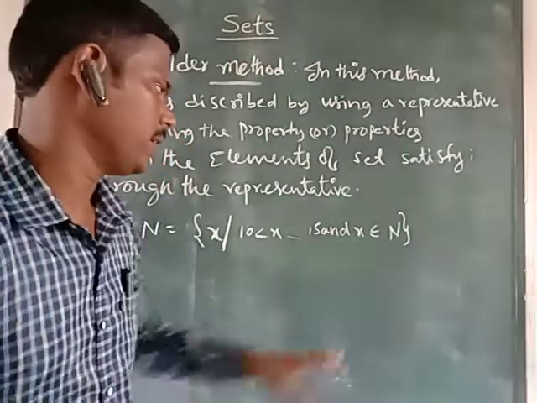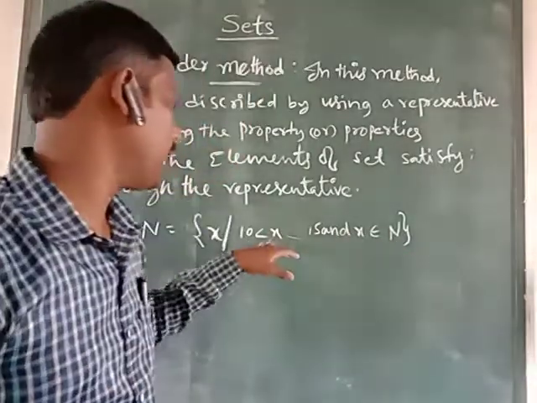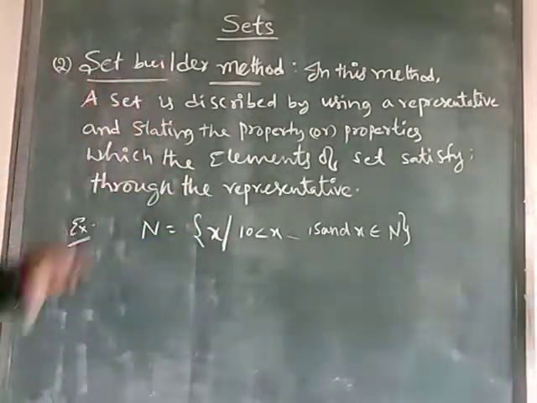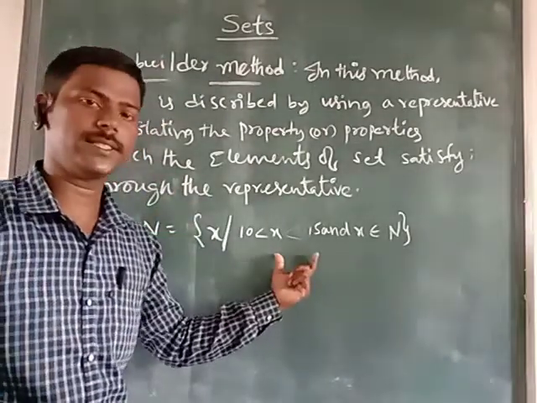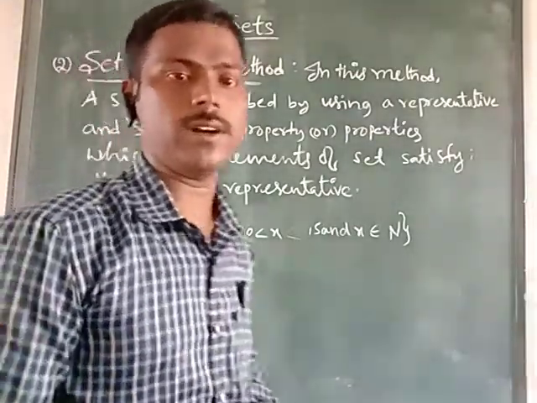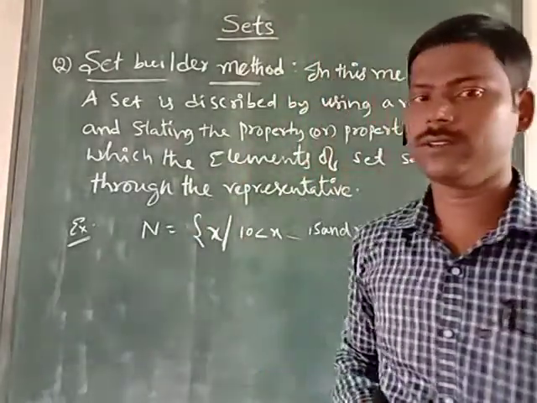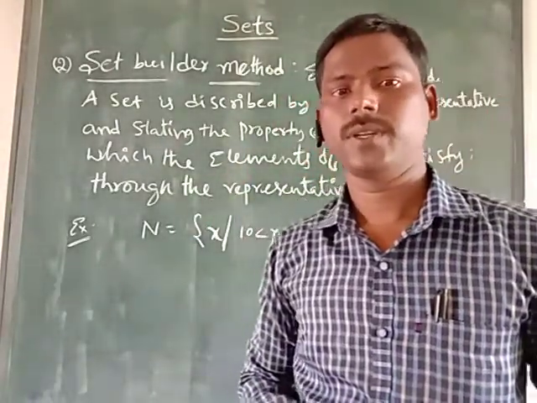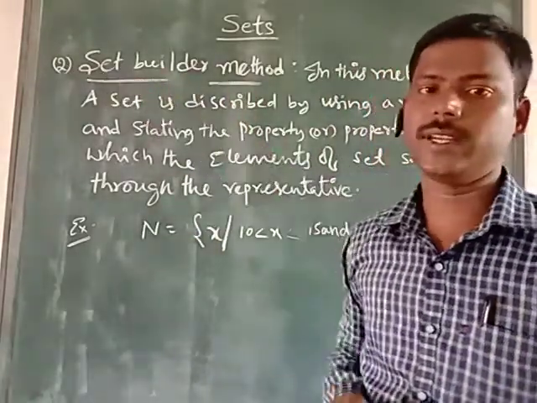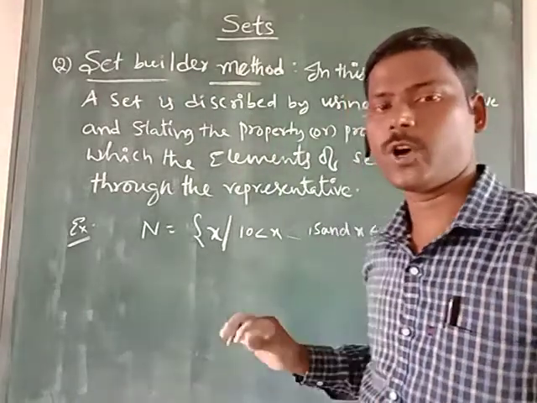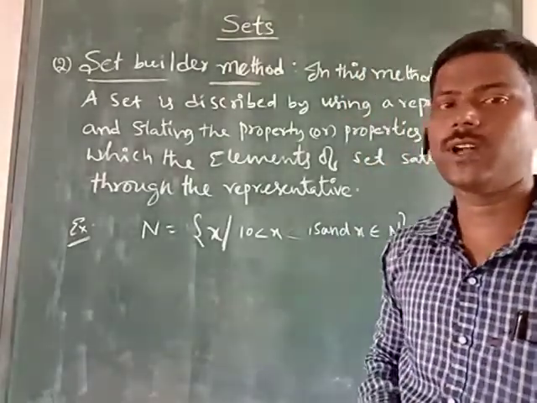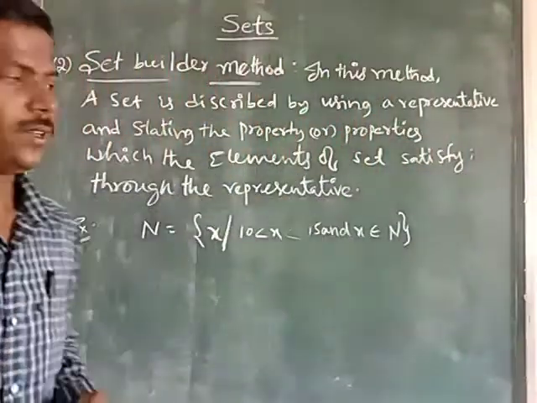Here two conditions are there: x is a natural number and x lies between 10 and 15. That's why it is called the set builder method. We can write the conditions or properties. This way of expressing a set is called the set builder method. Understand, children? A method which expresses the properties between curly brackets, where properties are nothing but conditions, is called the set builder method. So look at the board.